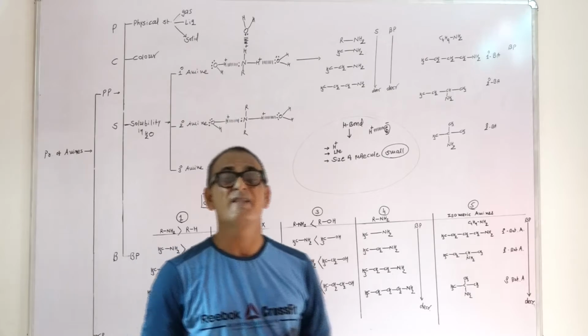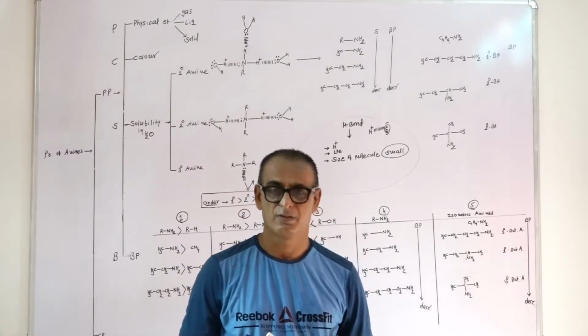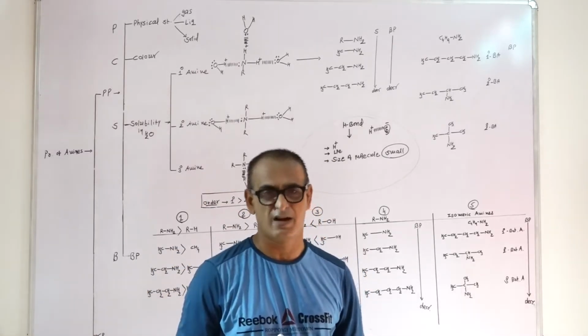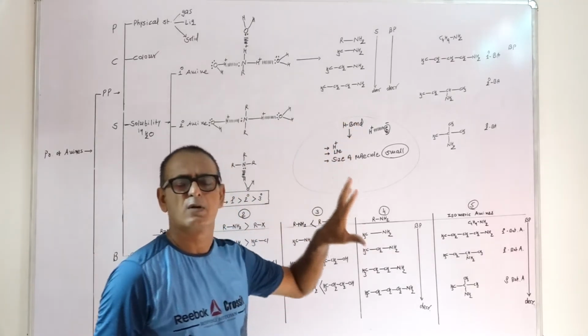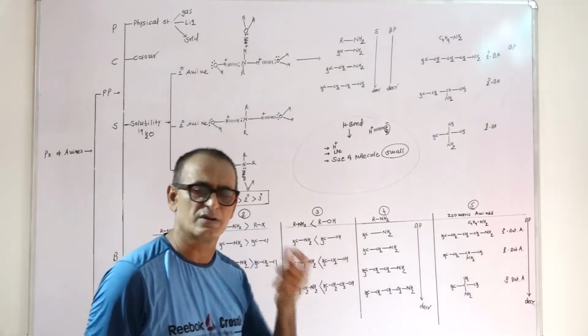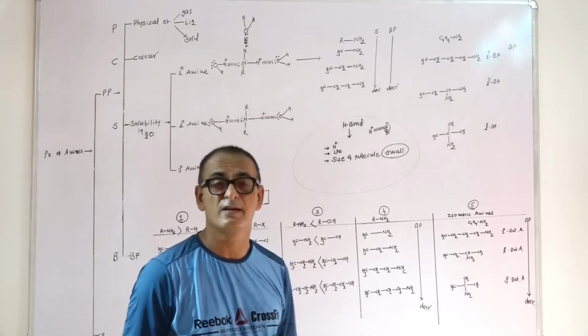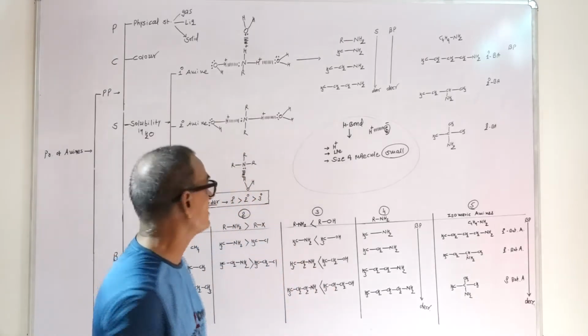The organic compound having large size will not form the hydrogen bond with water molecule. यदि कोई organic compound water molecule के साथ hydrogen bond बनाता है, then it will be mixed with water.